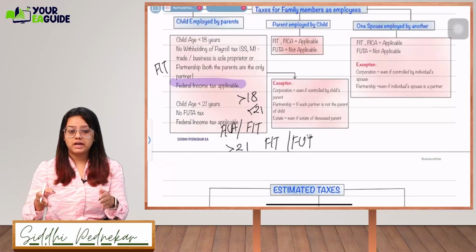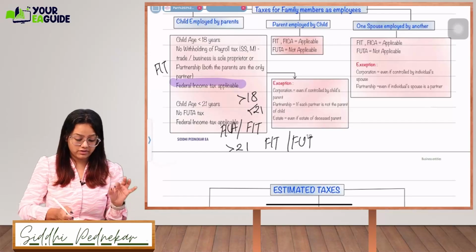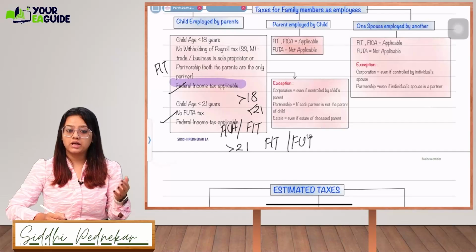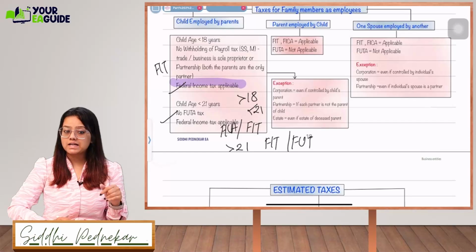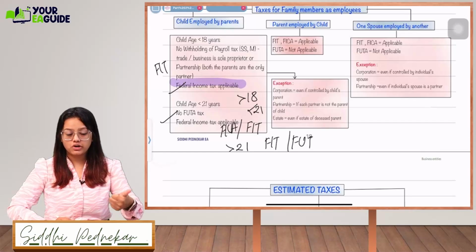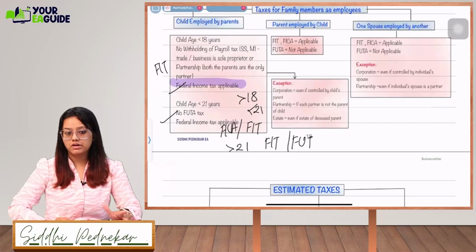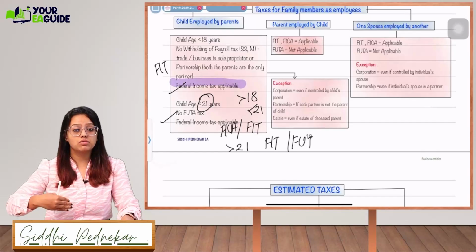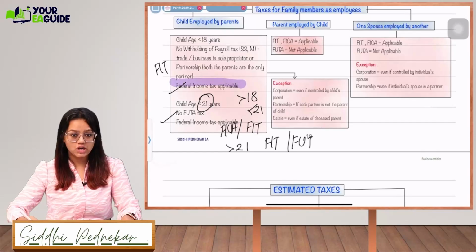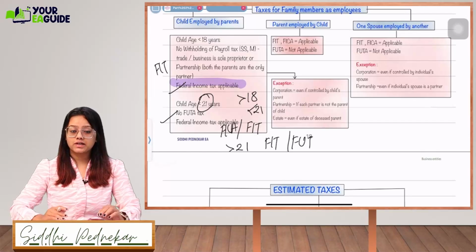So remember it this way: if a child's age is up to 18, no Social Security or Medicare will be liable, only federal income tax will be taxed. Federal income tax will be withheld at any age. Whenever you are earning, federal income tax will be withheld. If a child's age is more than 18, Social Security and Medicare will be deducted, along with federal income tax. The only tax that will not be deducted is FUTA if the child's age is up to 21. If the child is more than 21 years of age, then all the taxes that we normally deduct for other employees will be deducted. This is just regarding the age criteria.